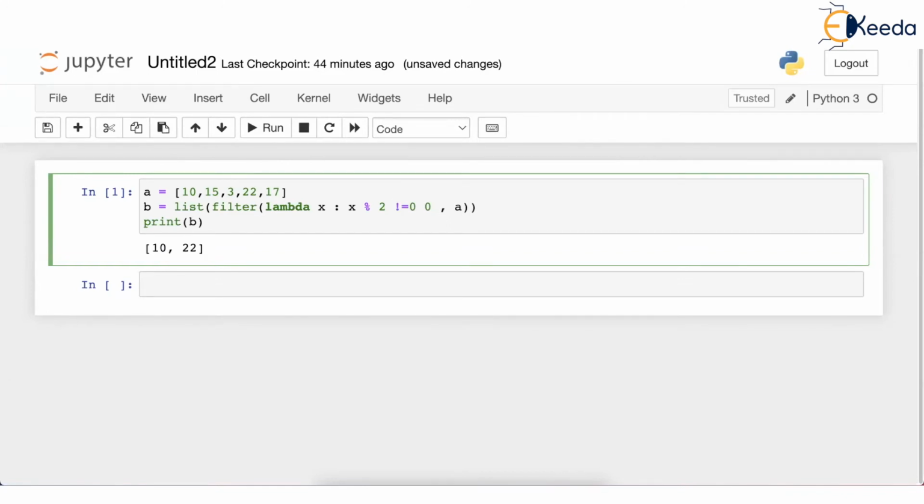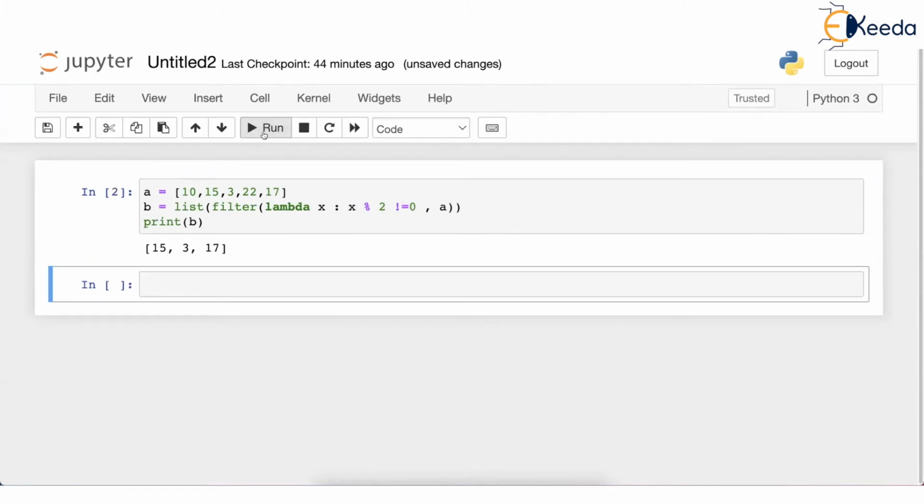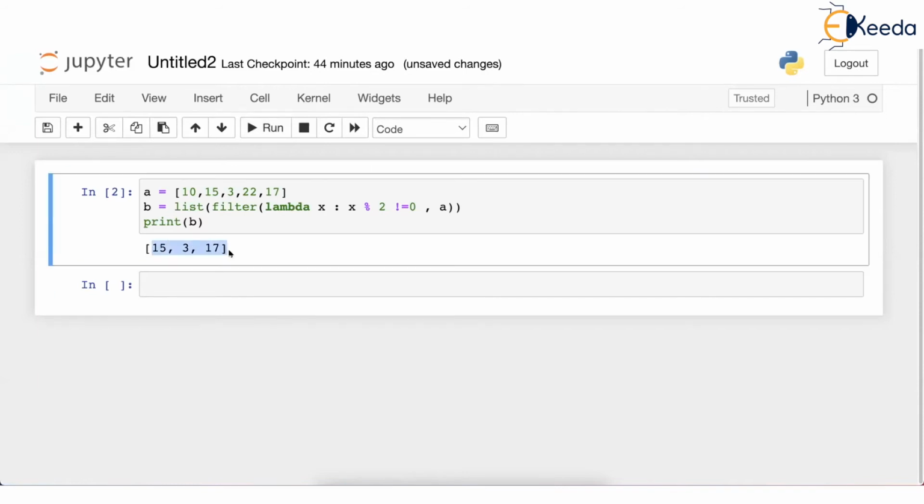We will see this in execution. I'll tell you how it runs, but just have patience. Now, x % 2 != 0 we have written. Now this B will store all the odd numbers. Just check 15, 3 and 17.